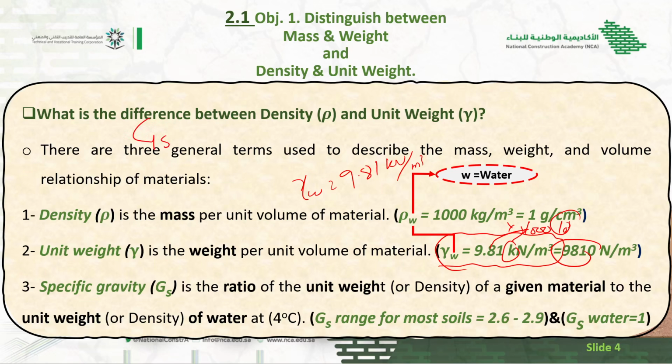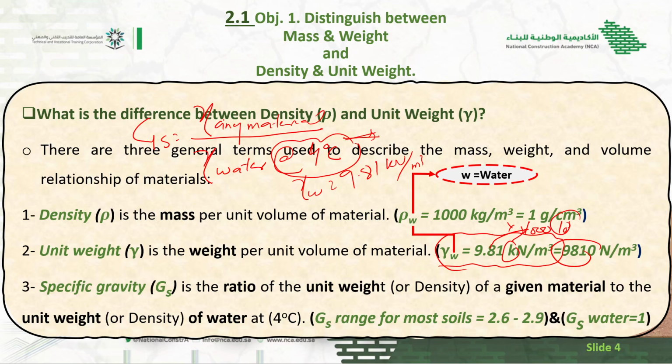Okay, there is third property, which is specific gravity. It is denoted by Gs. It is the ratio of unit weight or density of given material to the unit weight of water or density at 4 degrees centigrade. So Gs is equal to what? Unit weight of any material, and any material means you can say sand, soil, gravel, steel, with respect to the unit weight of water. Unit weight of water at how much? At 4 degrees centigrade. This is the standard temperature, as you already know, because if the temperature is 100, the water is evaporated. If it is 0, it freezes. So this is the standard temperature at which the water behaves like fully liquid.